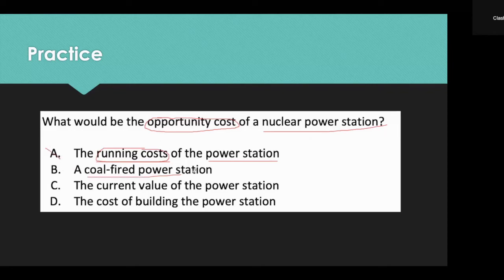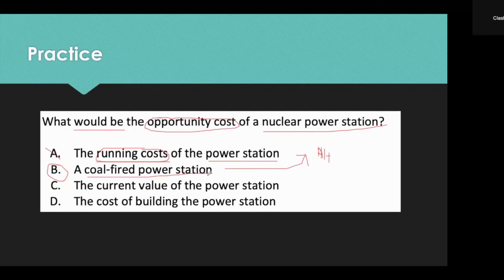B, a coal-fired power station. Now this is the opportunity cost, because first we know that a coal-fired power station is an alternative. We don't know if it is the next best alternative. We just know that it is possibly an alternative. And the question asks what would be the opportunity cost.